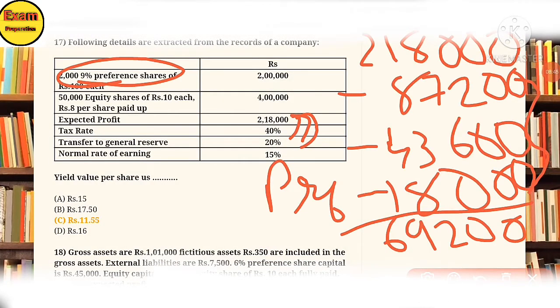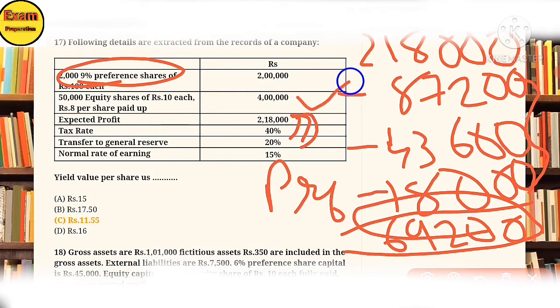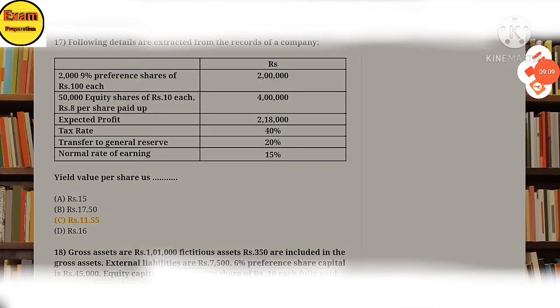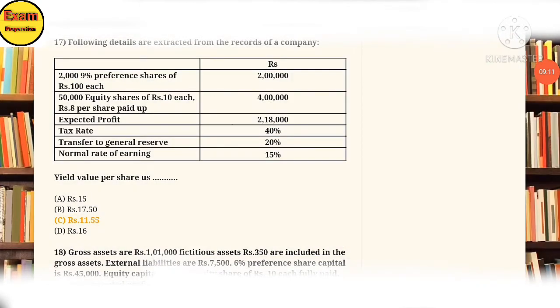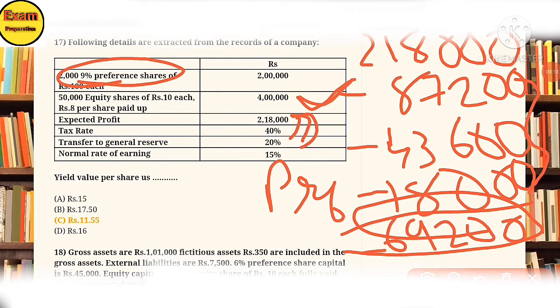This is required for the expected rate of earning. Here the earning after tax deduction is 69,200, divided by equity share capital, which is 4 lakh.